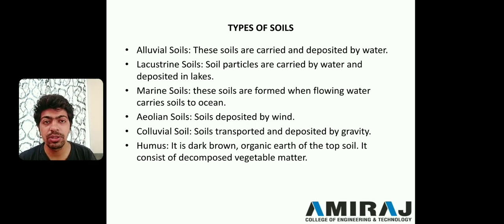Water has a higher velocity due to the height difference, and this water carries some soils with it. So soil is carried by water from the mountains, and after that it is deposited at some other place. If it is deposited by water, then that type of soil is known as alluvial soil. Next one is lacustrine soil.